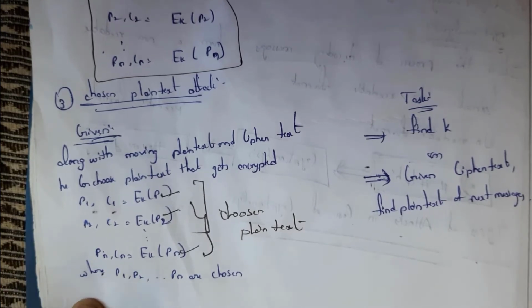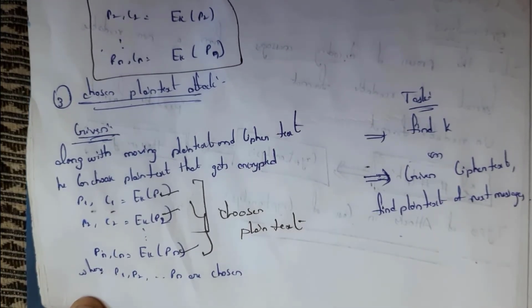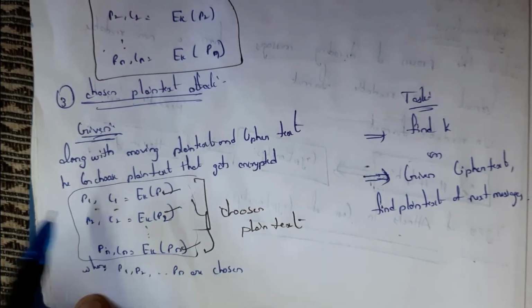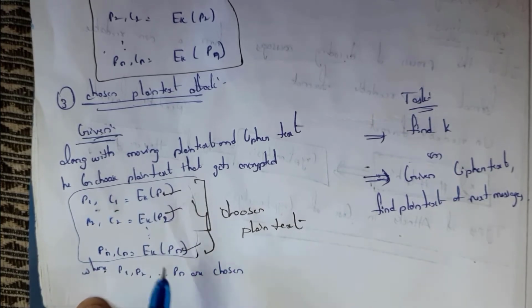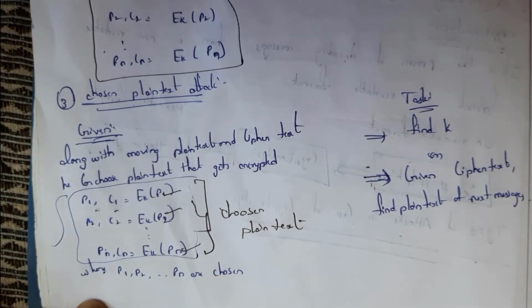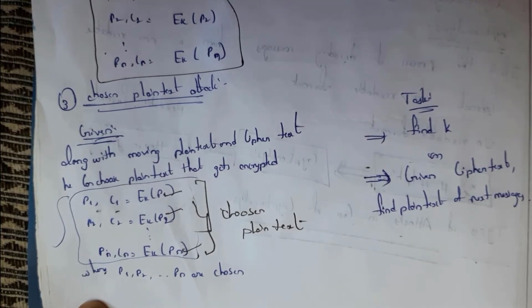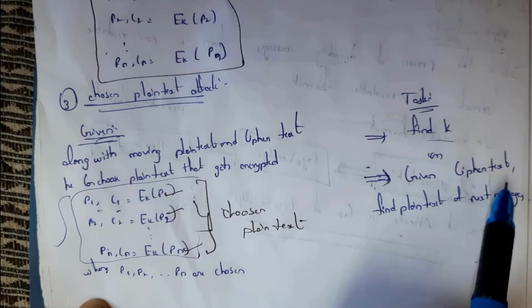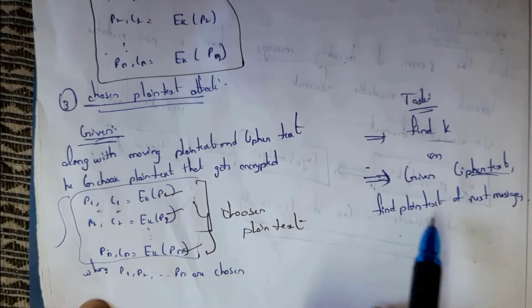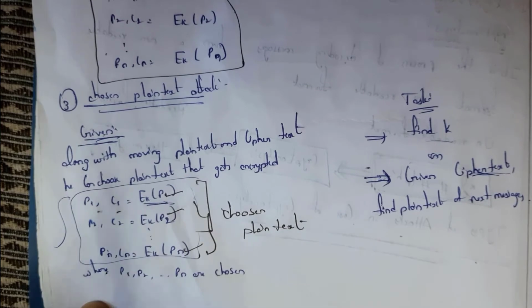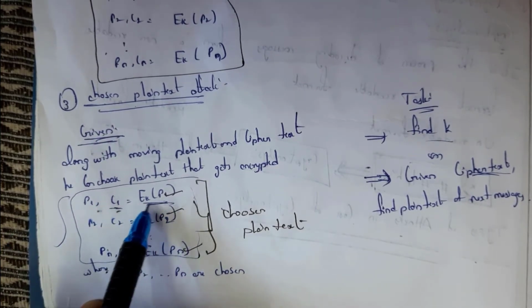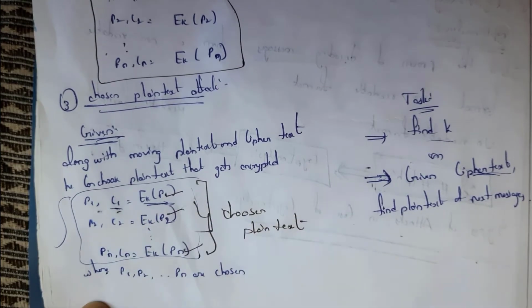Friends, I'm not going to explain this in detail. I'm just explaining this structure so that you can write your own. Plain text plus ciphertext is called encryption of plain text. This structure is the same as known plain text attack. In this task, first we need to find the key. In the given ciphertext, we need to find the plain text of the next message. This is the structure of chosen plain text attack.